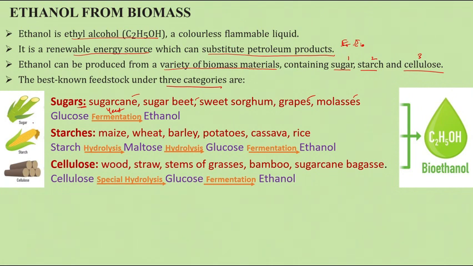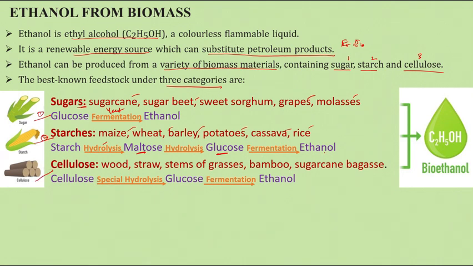In the second category, we have starch. Starch compounds are available in maize, wheat, barley, potatoes, cassava, and rice, which contain large amounts of starch. Starch is somewhat difficult to convert directly into ethanol by fermentation, so it goes through three steps. First, hydrolysis converts starch into maltose. Then maltose is converted into glucose. Then, through fermentation, the glucose is converted into ethanol.